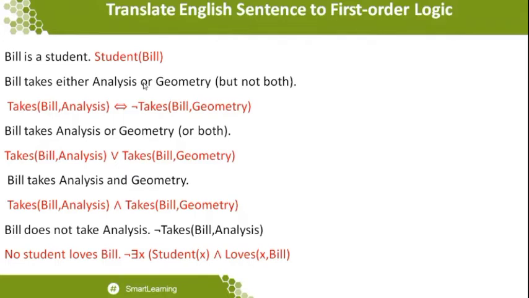Here, takes represents the predicate, or we can take it as a function. So here we write takes of Bill comma analysis, which means that Bill takes analysis or Bill takes geometry. Reading the statement is very important, but the representation while writing should be very clear. While reading, we say Bill takes analysis or Bill takes geometry, but while writing, we just make it takes of Bill comma analysis. So that the reading and the writing coincide, and you understand how to write the statement and how to speak the particular statement.